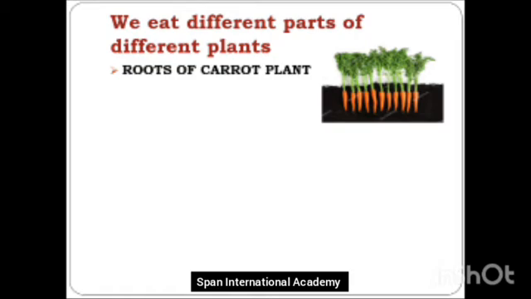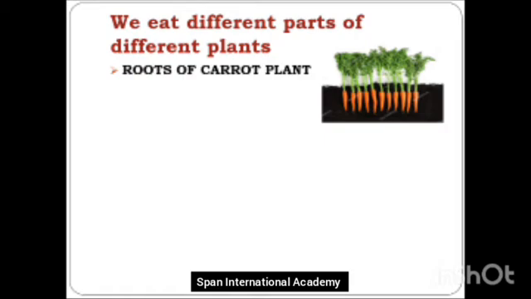Can you see? The carrots are grown under the ground and the roots also grow under the ground. So carrots are the roots of the plant and we should include carrots in our diet because carrots help to improve our eyesight.